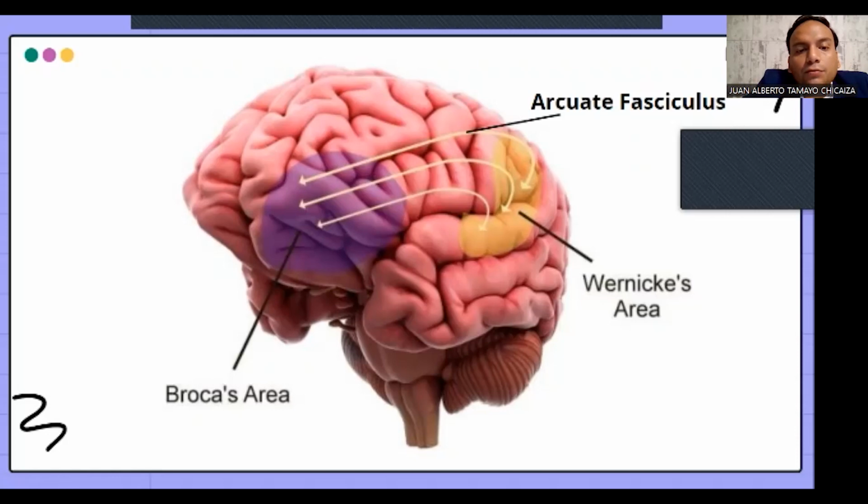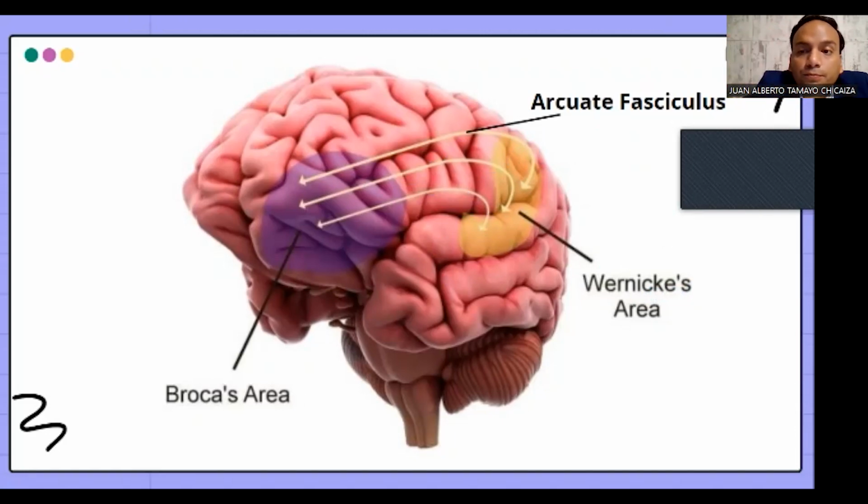So the way we speak, the way we say something, right? Next, you can see Wernicke's area, which is located in the left posterior temporal lobe, near the primary auditory cortex. It is in charge of language comprehension, including the encoding process. These lines that you see here, like a bridge, are called the arcuate fasciculus. They are like little fibers that make a bridge between Broca's area and Wernicke's area, and it also synchronizes language comprehension and production.